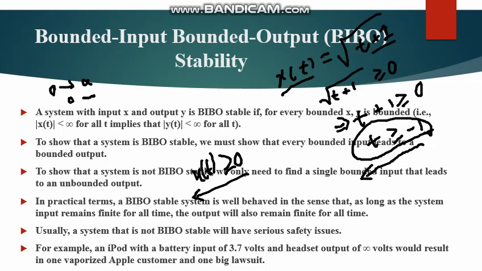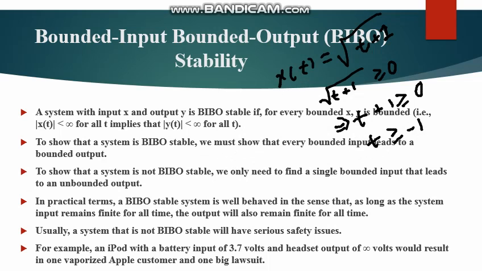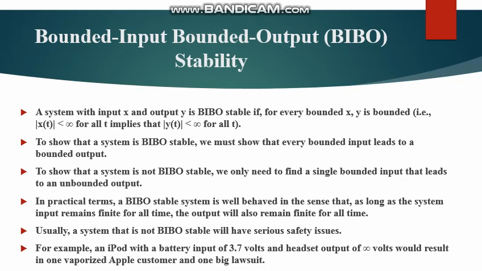If it has some kind of bounded input output, then it has stability. Okay, let's go on to another part that is not stable in that sense.